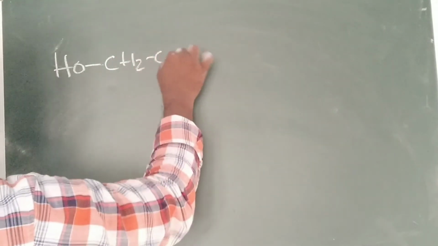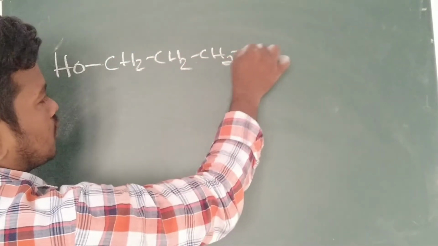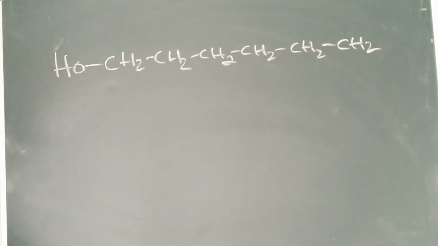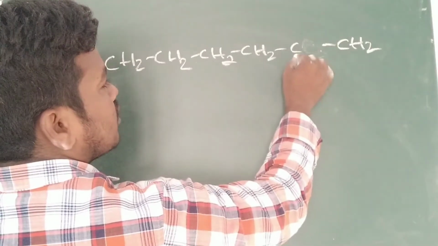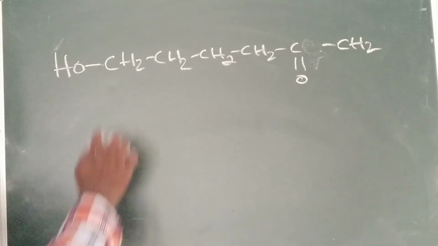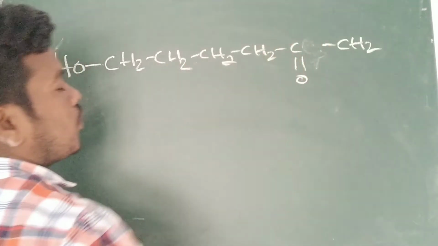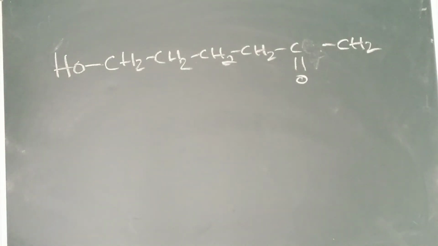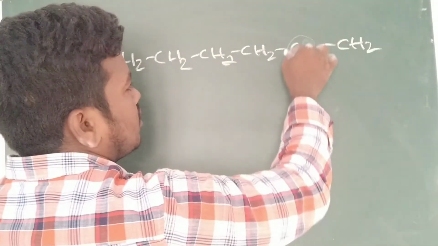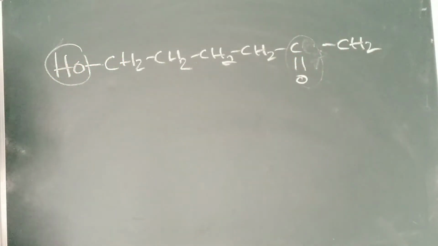Meth, eth, prop, but, pent, hex. So here what I will do is make it one functional group, numbering 1, 2, 3, 4, 5, 6. Now you can see, how can you name it here? Two types of functional groups are present. Whatever it may be, the functional group should get the least number.